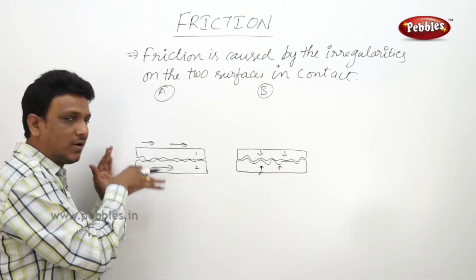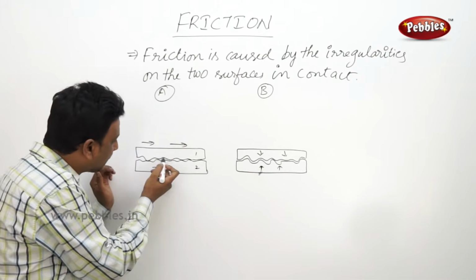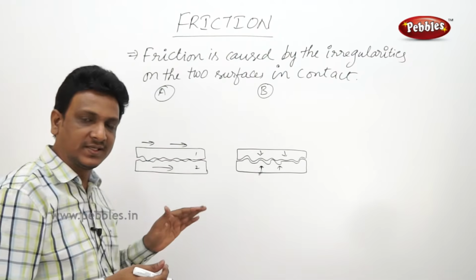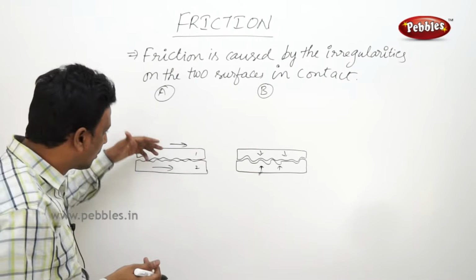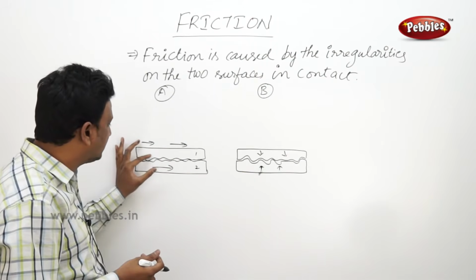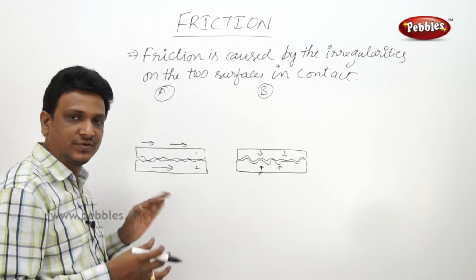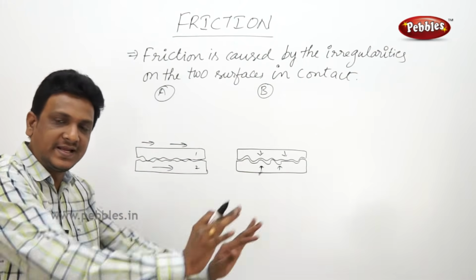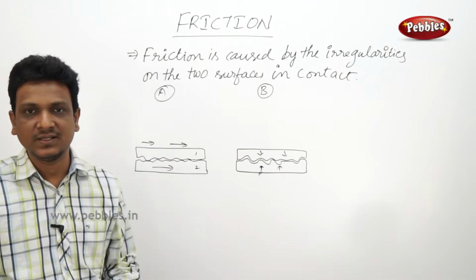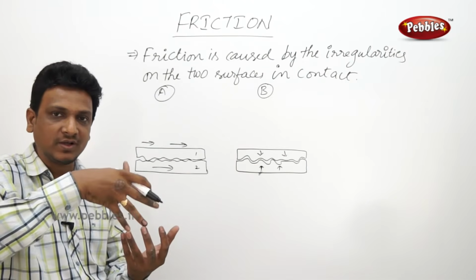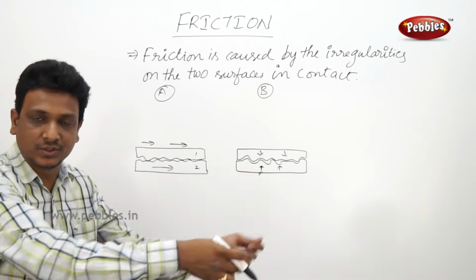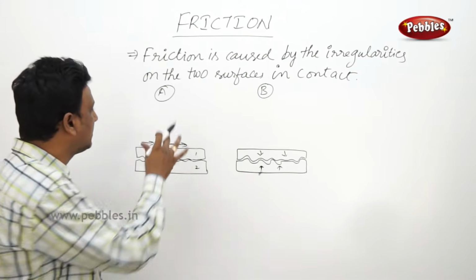As the surface is sliding, it cannot make proper interlocking with the other surface, because it is moving and not stationary. These irregularities do not properly match with the bottom irregularities because we are not giving sufficient time for interlocking. We are sliding it. You are dragging some box, some heavy weight, some brick. The brick cannot make interlocking with the other surface because it is moving. You are not giving the time to get interlocked. You are just pulling it off. This is circumstance 1.